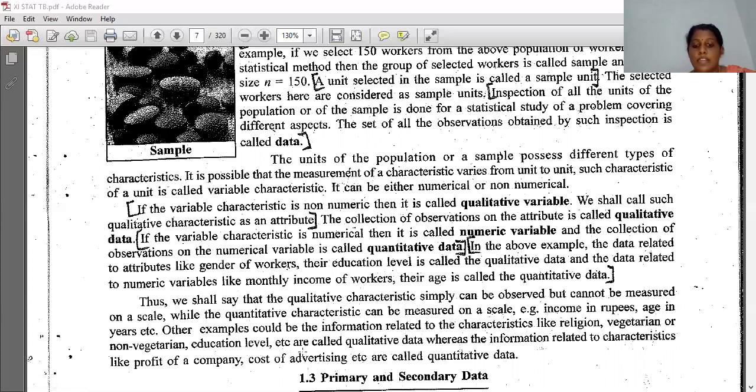These are called the qualitative data, whereas the information related to characteristics like profit of a company, cost of advertisement, etc. are called the quantitative data. These are a few examples of qualitative and quantitative. If I am asking what is qualitative, then like I told you in the last lecture, if I am asking for a definition, you have to write the definition and one example.